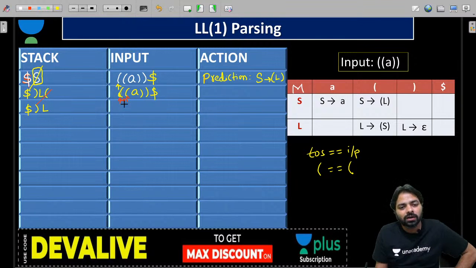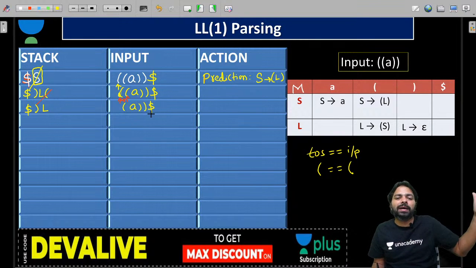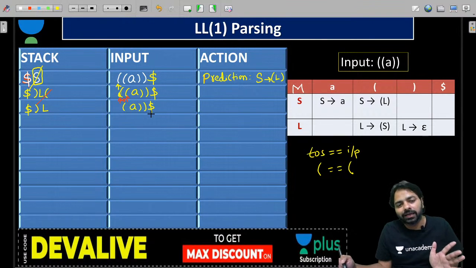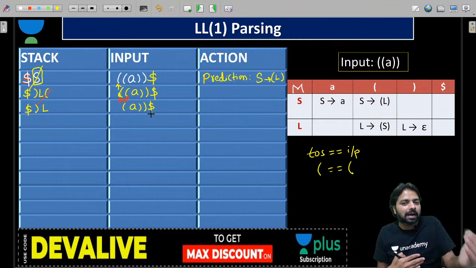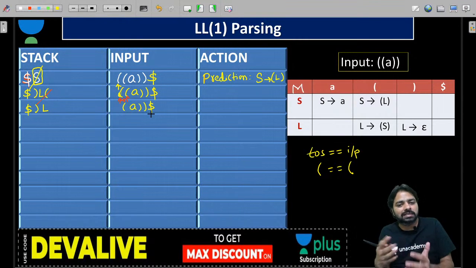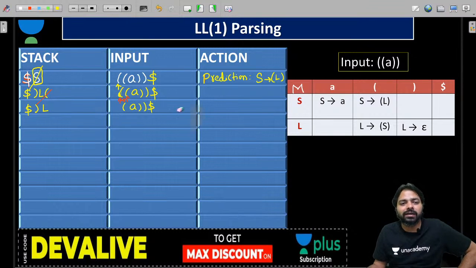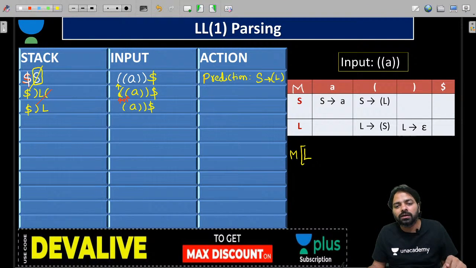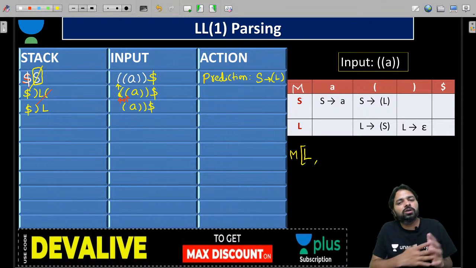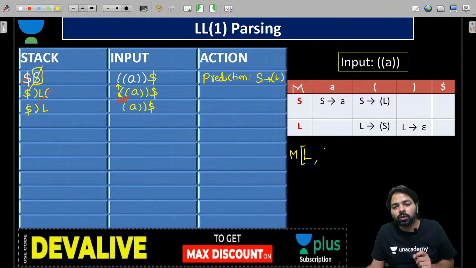Now, what do you see here? Open parenthesis, A, closed parenthesis, dollar. And already there was an open parenthesis which was scanned completely. Now we understood your grammar, your compiler can derive that syntax. Now we have L on top of the stack. L is the non-terminal, so you must go to the table. Whenever a non-terminal comes at the top, you must go to the table only. And open parenthesis is the next token.